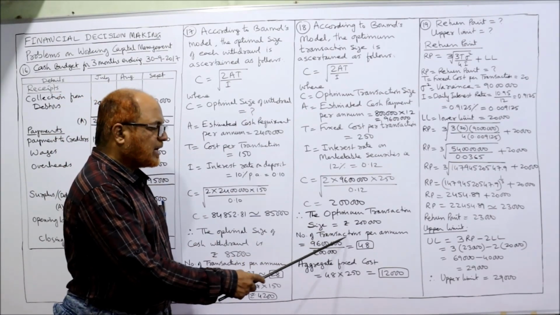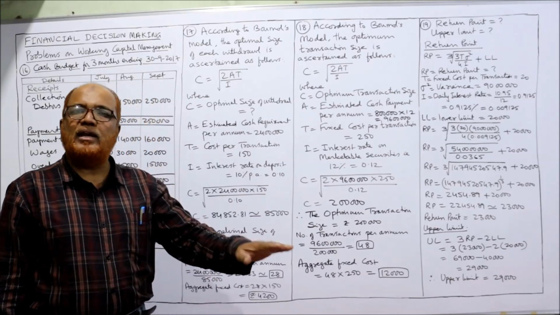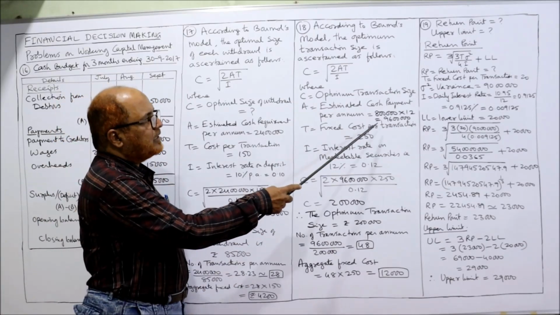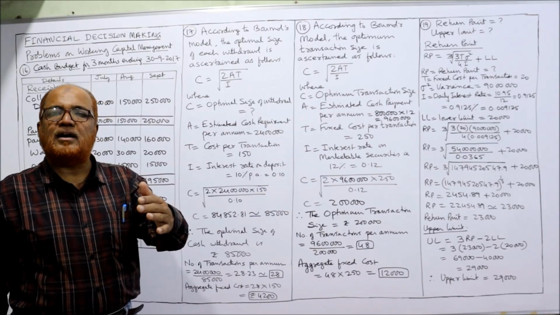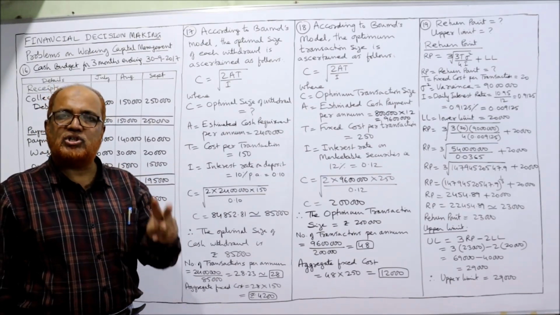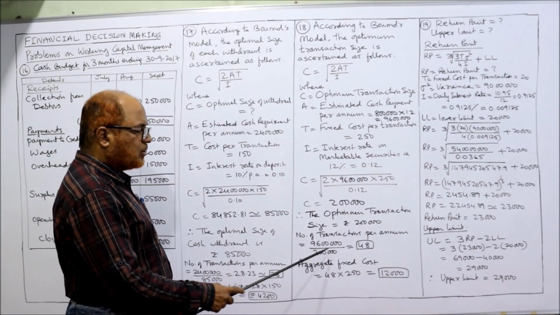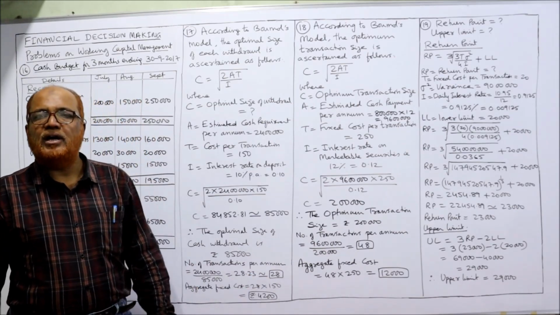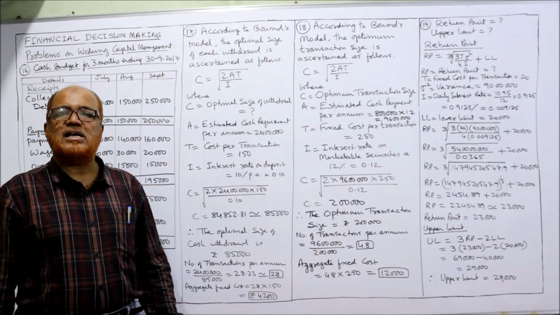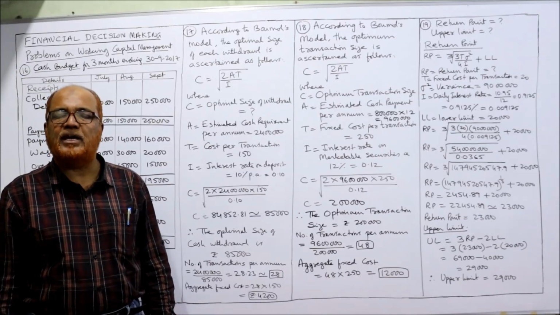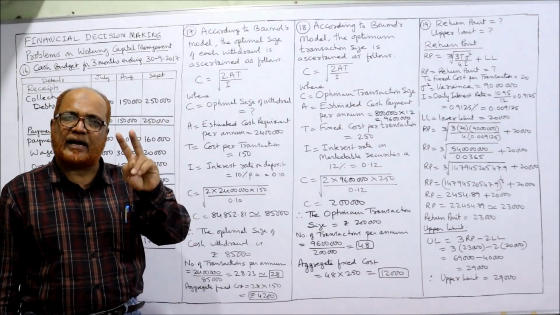Now, the number of transactions per annum. Annually, how much is the total cash requirement? 96 lakh. And every time we are withdrawing how much? 2 lakh, the transaction size. So 96 lakh divided by 2 lakh, you will get 48. In 1 year, 48 transactions have to be conducted, each with a cash withdrawal of 2 lakh.